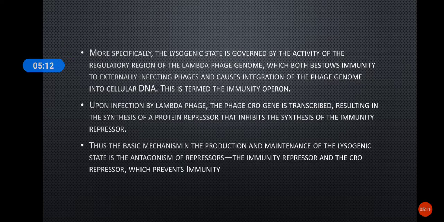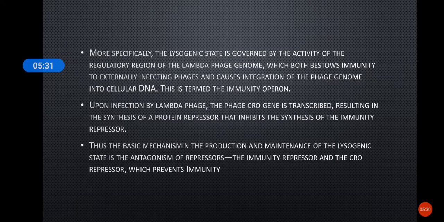Once the lambda phage is infected into the bacterium, the phage CRO gene is transcribed and translated into a protein repressor that inhibits the synthesis of the immunity repressor.